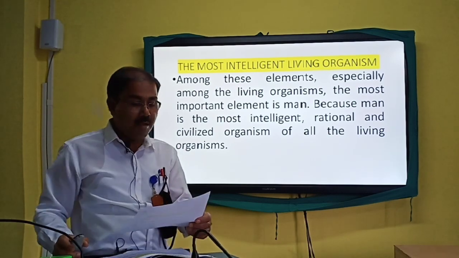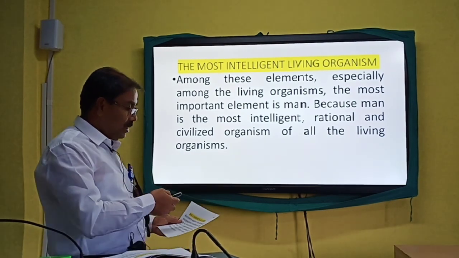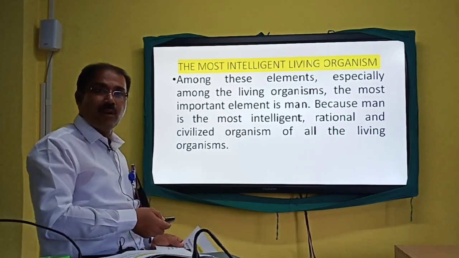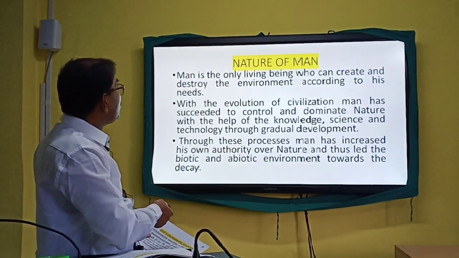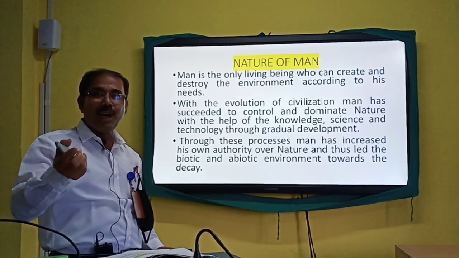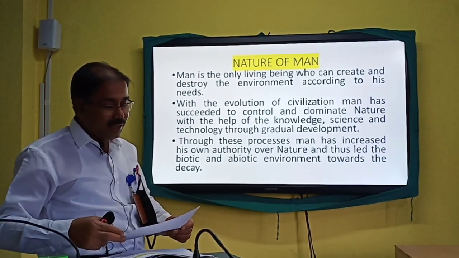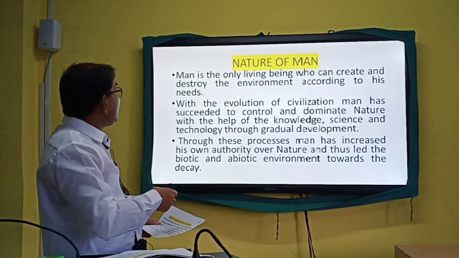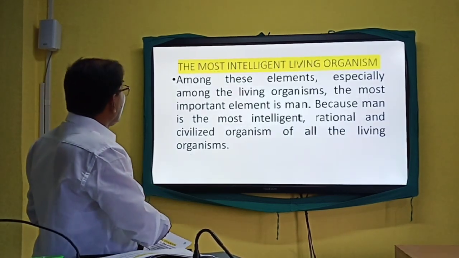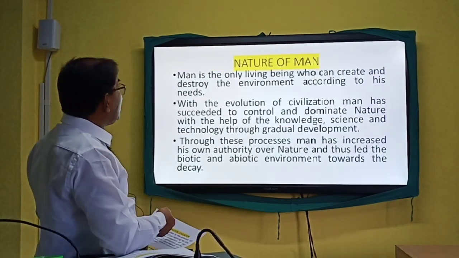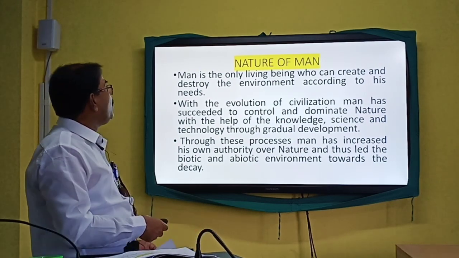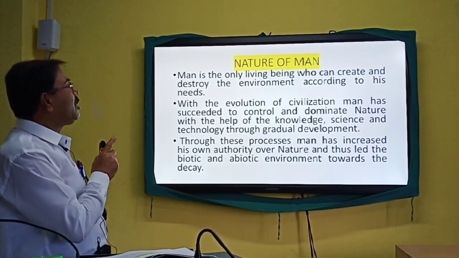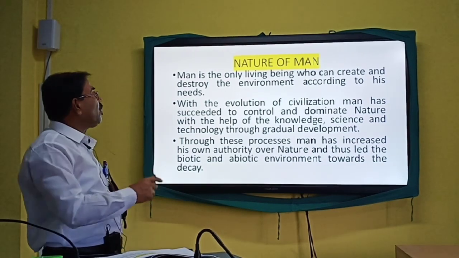So friends, man is the most intelligent living organism of this universe. Now, the nature of man. What is the nature of you people? Let us see. Man is the only living being who can create and destroy the environment.